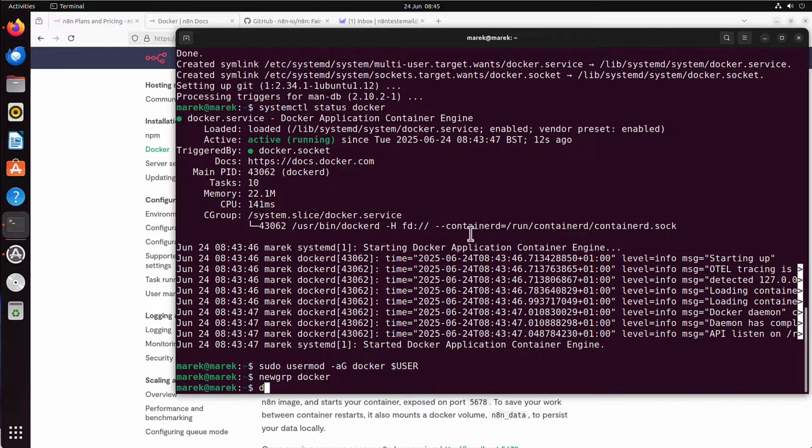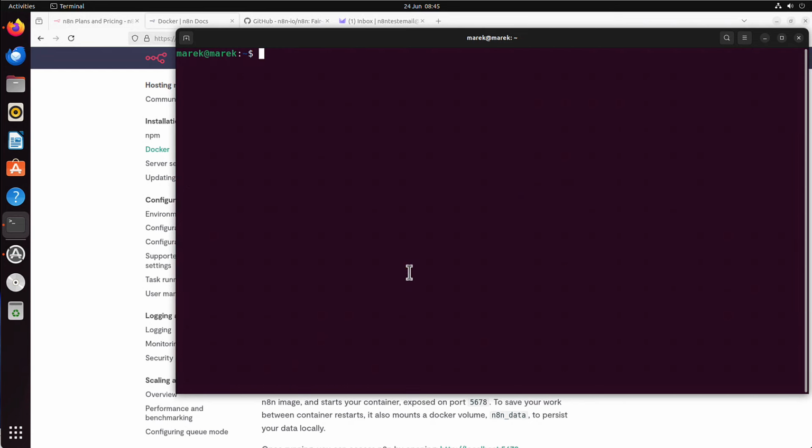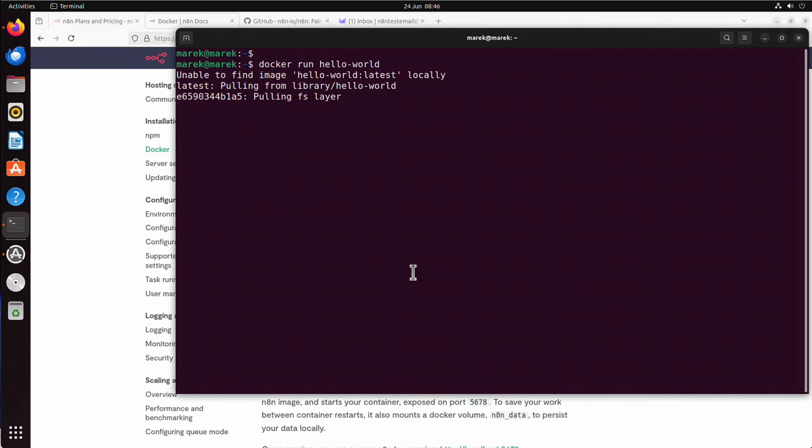Okay, so now, if I run docker command, you can see it gives me all options. I can run docker tag, docker stop, docker rm, etc. Maybe let me clear that. And to test Docker, there is a really nice command. It's docker run hello-world. If I run that command and I get the output, that means everything works correctly. Docker can pull the images and all process works as expected. So let's press enter.